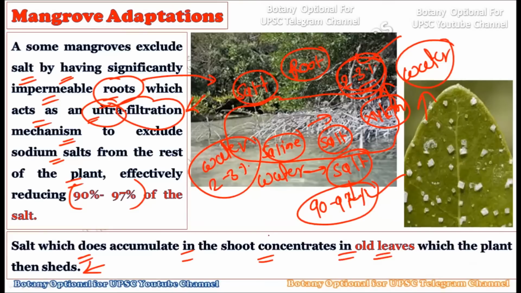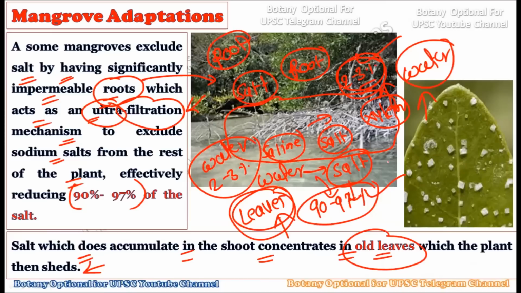So the second mechanism through which the mangrove excludes the salt is that the leaves play a very important role. In the first part, the root plays an important role by removing 90 to 97% of the salt, and in the second, the older leaves accumulate all of the salt which is absorbed by the roots. That is, 2 to 3% of the salt is concentrated within the older leaves, and these older leaves later will shed from the plant. So automatically the leaves are removing the remaining 2 to 3% of the salts which are absorbed by the roots.